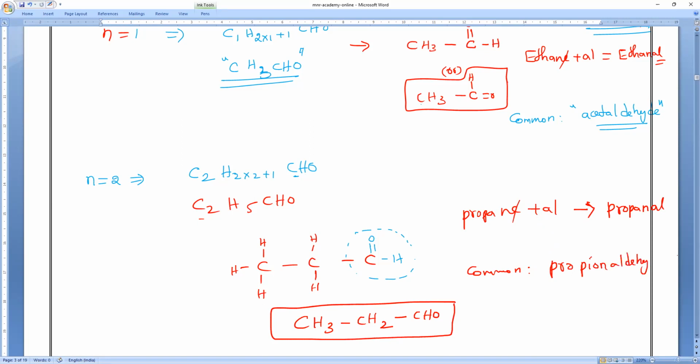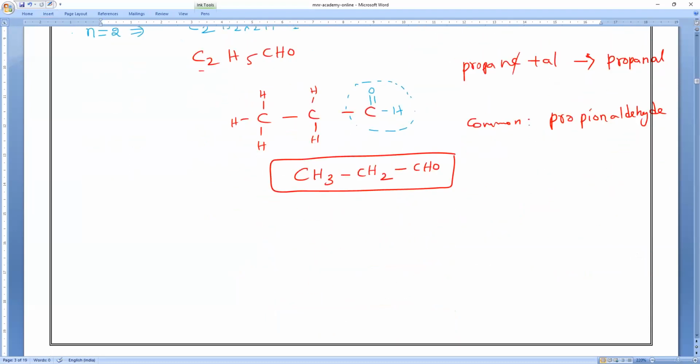Propanaldehyde. So for all the aldehyde group, what will be added? Common name, everybody? Simply you can identify. What is the common name we can add? Everyone? Propanaldehyde. That's all. Okay.